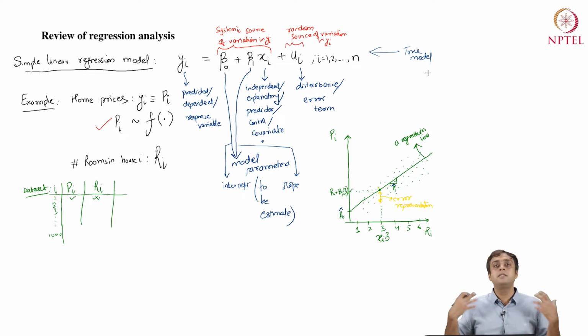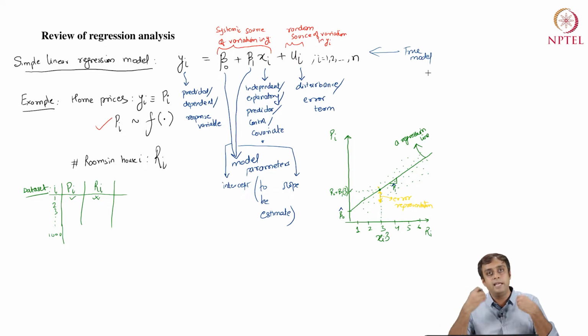Okay, so this gives you a gist of what a regression model is. At the end of the day, it is a linear regression equation, right? When I say linear, it means linear in parameters. If I were to include xi squared here, it will still be a linear regression model because it is linearity between y and the betas, the model parameters and the dependent variable. So the linearity is not between y and x in a linear regression model. Okay, it's very important from a review point of view.